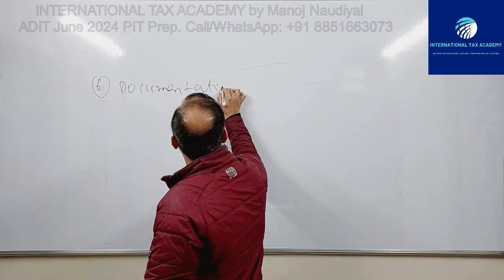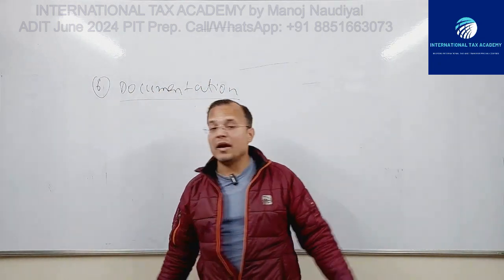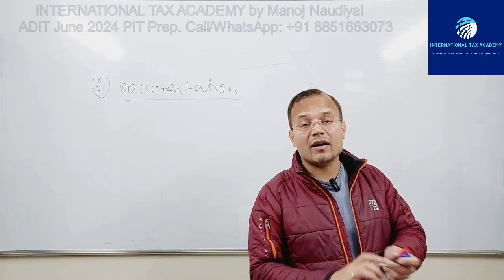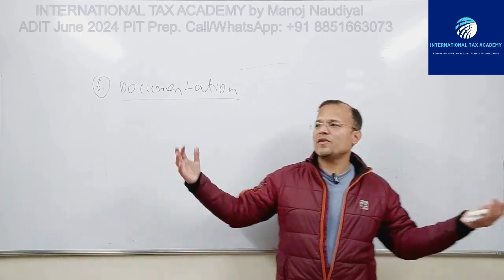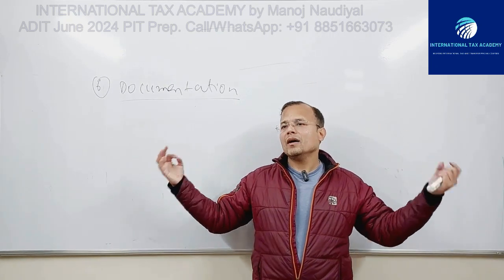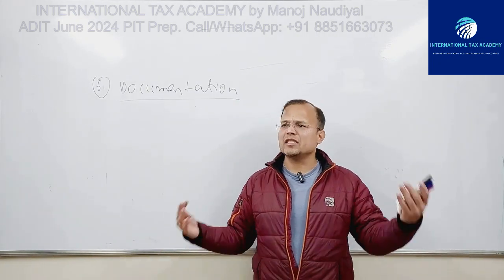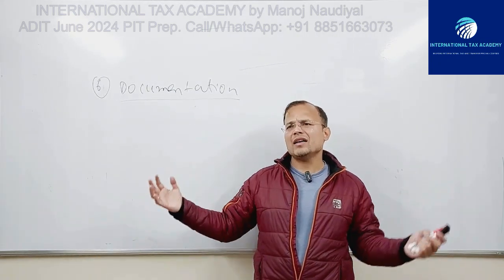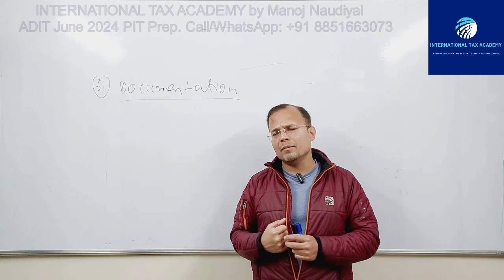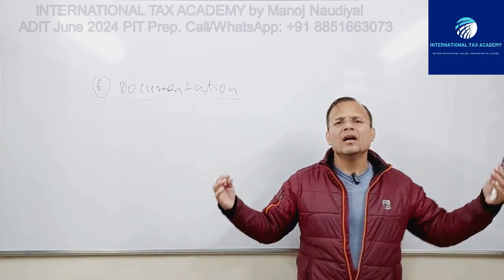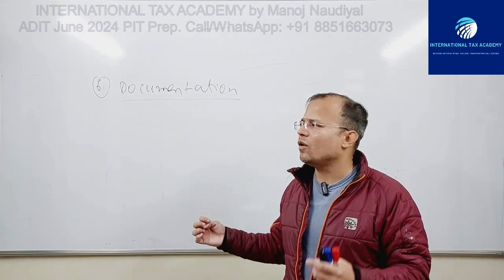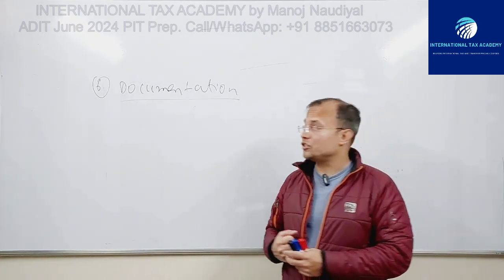OECD has always been very upfront, at least they mention it, that one of the chief objectives of any TP policy should be minimizing the compliance burden, and documentation creates compliance burden. So the minimum documentation compliance burden possible will be good for the taxpayers as well as for the tax jurisdictions, right?